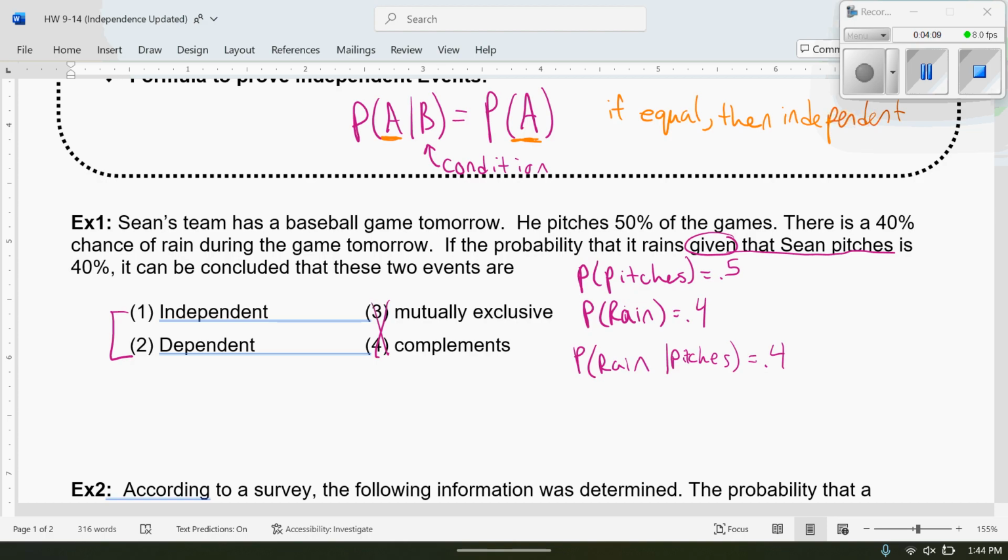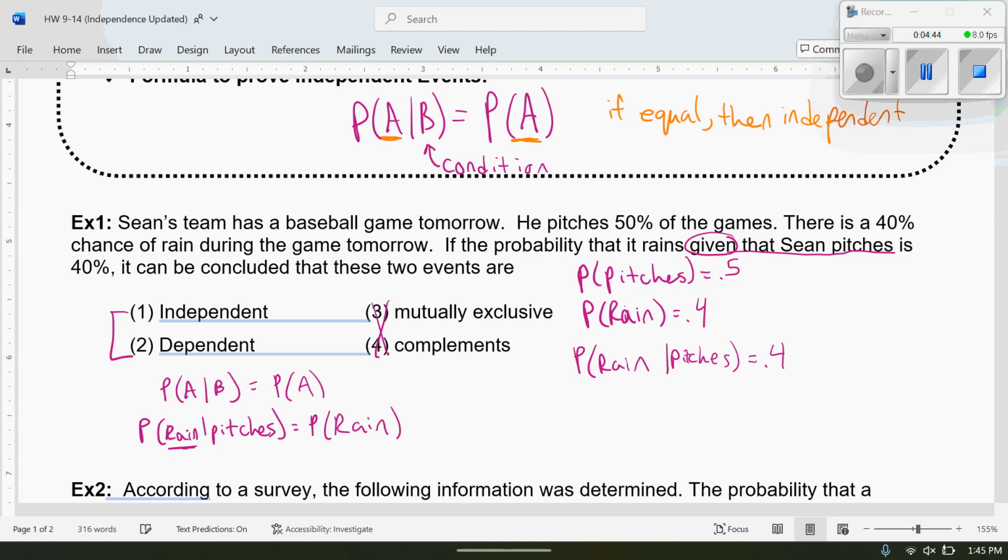And if you think about it, in this problem, we have independent versus dependent. We're going to use the formula: the probability of A given B equals the probability of A. If it's equal, it's independent. What do we have? We have the probability of rain given he pitches equals, whatever comes first is by itself, the probability of it raining.